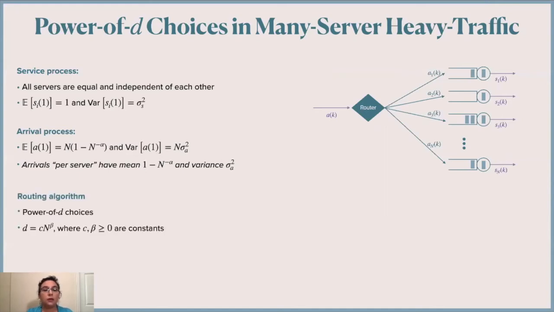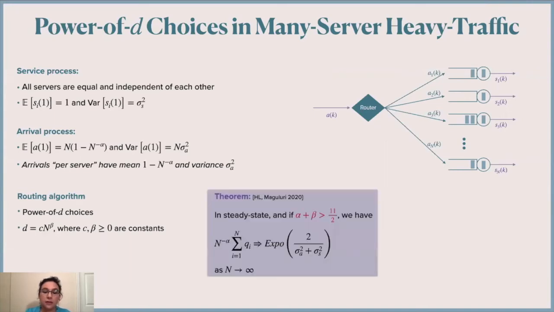Further, we will not assume that d is a parameter which is independent of n. We will allow it to depend on n in the following form. So d will equal c times n to the power beta, where c and beta are non-negative constants. And observe that if beta is equal to 0, then we're under the case where d is a fixed number.